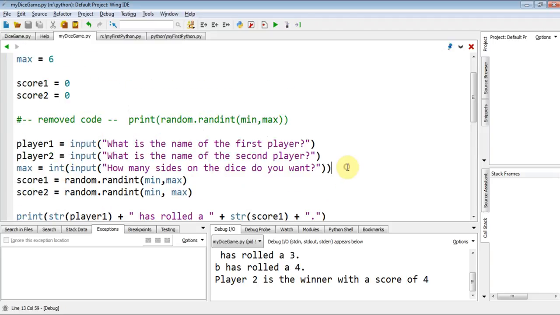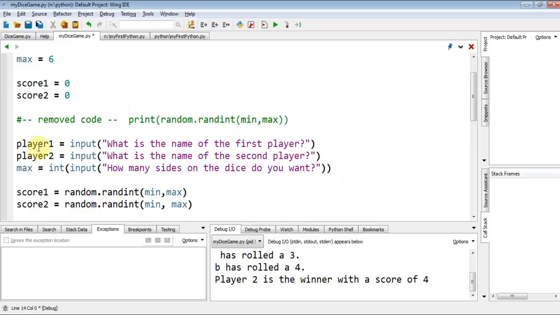So I'm just going to add a space there to make it clear what's happening. I want you to do the same. Away you go.